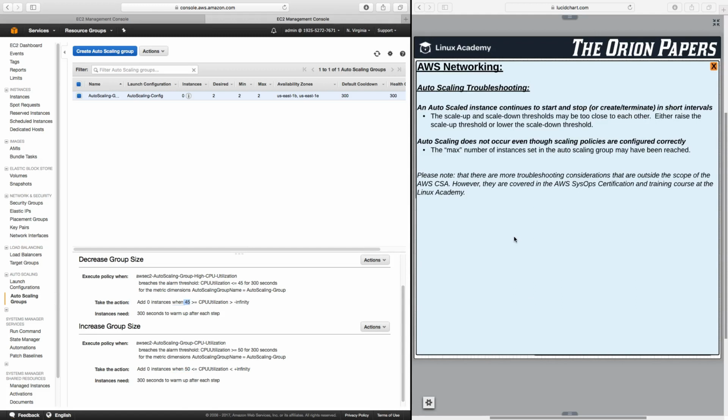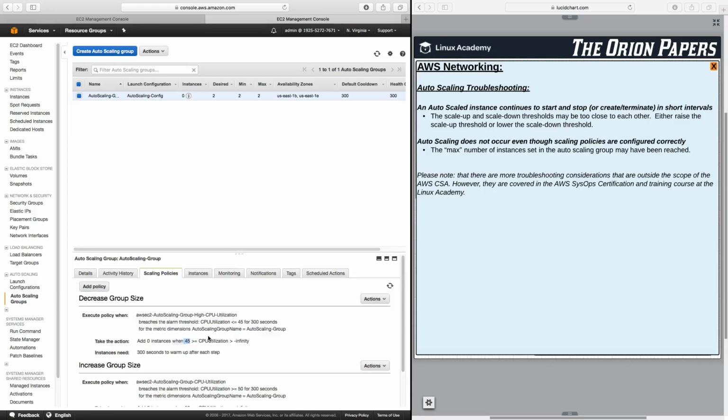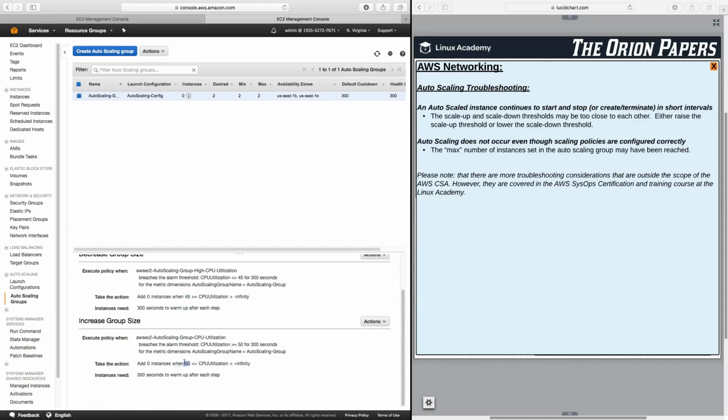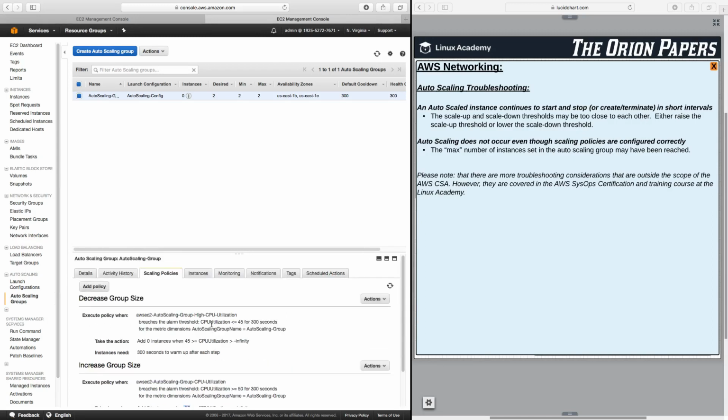Also, what about if auto scaling does not occur even though scaling policies are configured correctly? So let's say that our scaling policies look great, but what's happening is that we're still having our EC2 instances being overrun. So let's say that this is set currently at 80% and we have all of our EC2 instances running at 99% and some are crashing because the utilization has become too high, but auto scaling just isn't provisioning any new instances into the auto scaling group.